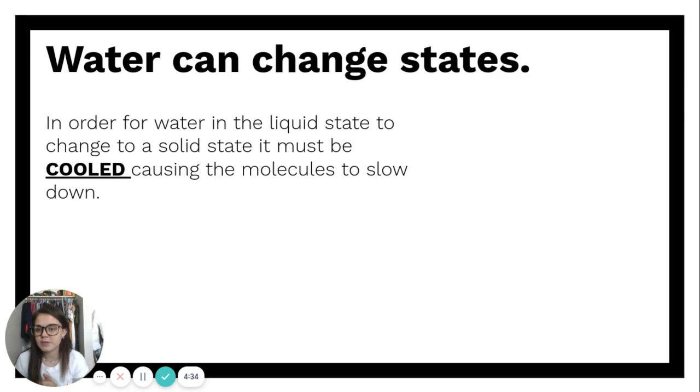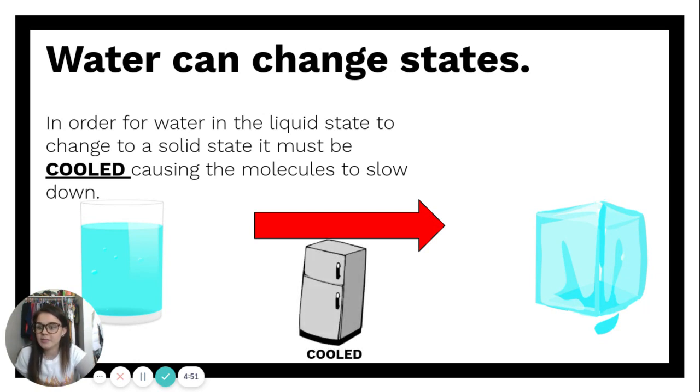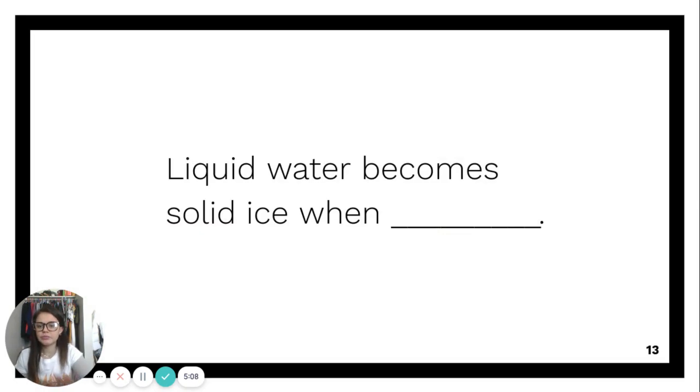And if we wanted to flip this, we could change water in the liquid state to a solid state. And in order to do this, we have to cool it, and this causes the molecules to slow down. So if we wanted to go from our glass of drinking water to our ice cube, we would have to cool it. And a way we can cool it is by placing it in the freezer. So when we place it in the freezer, the molecules in that liquid state are going to come back together. They're going to stop moving. They're going to slow down and they're going to form into a solid. And solid molecules don't move and they have that exact formation.